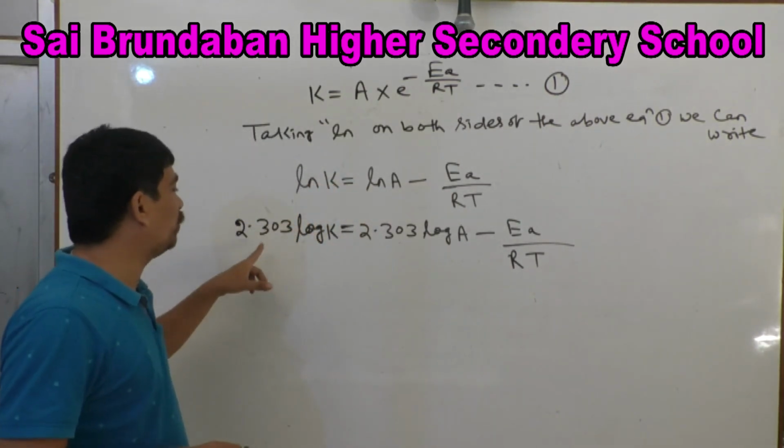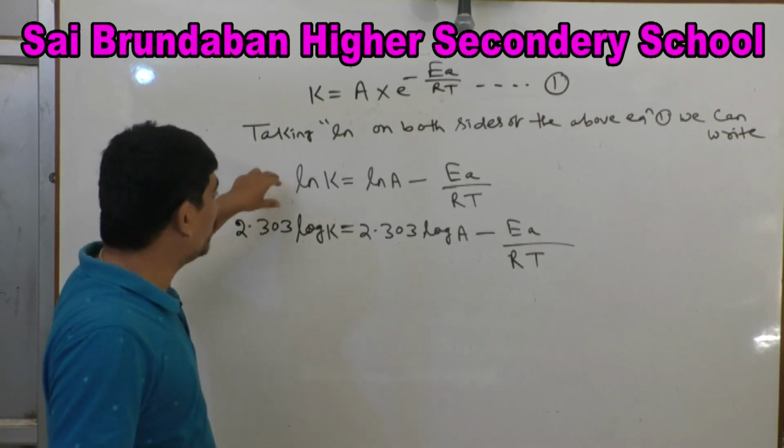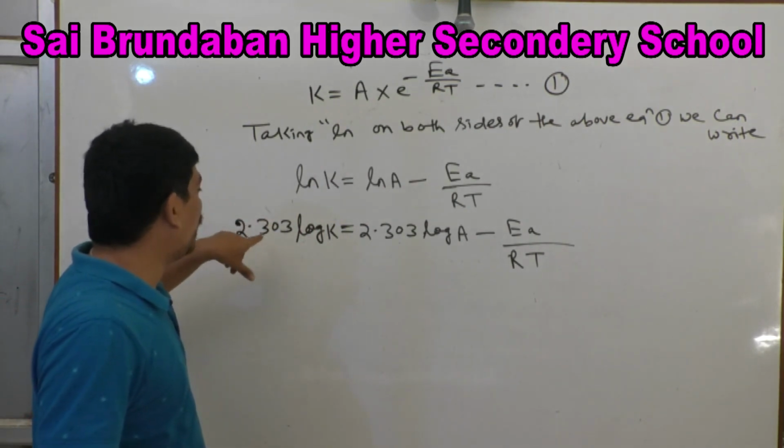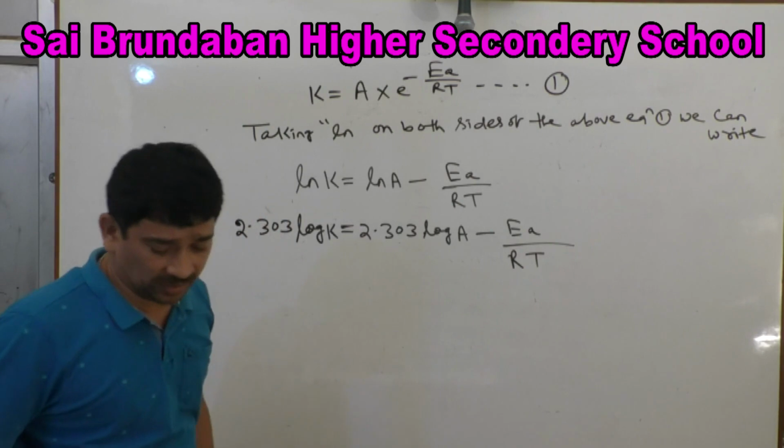We know that when ln is converted to log, we multiply by how much? 2.303.